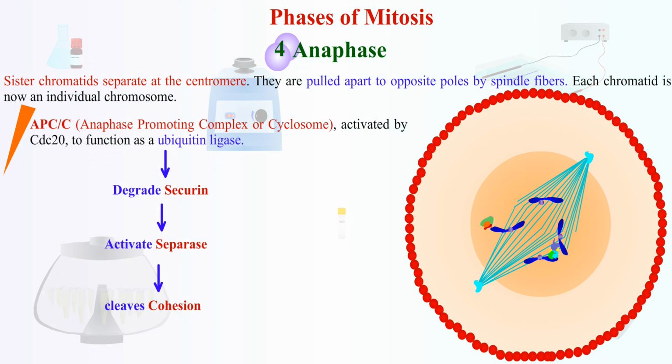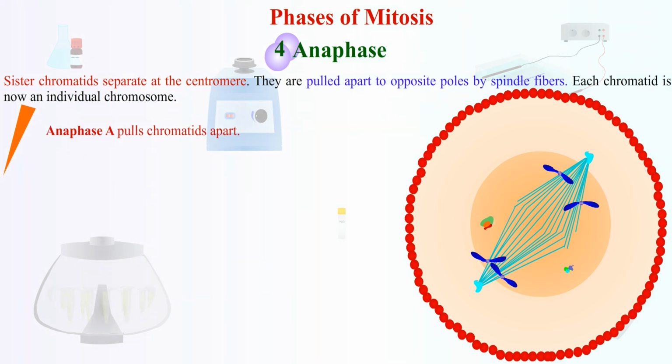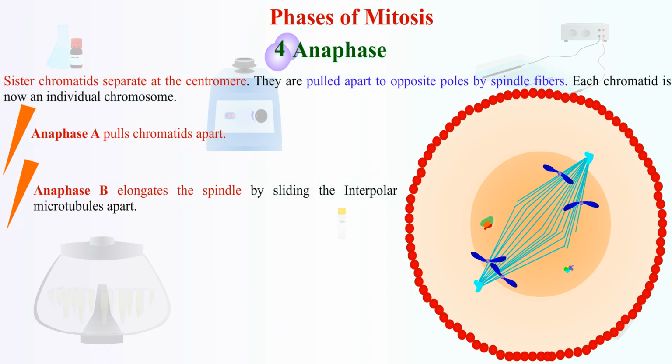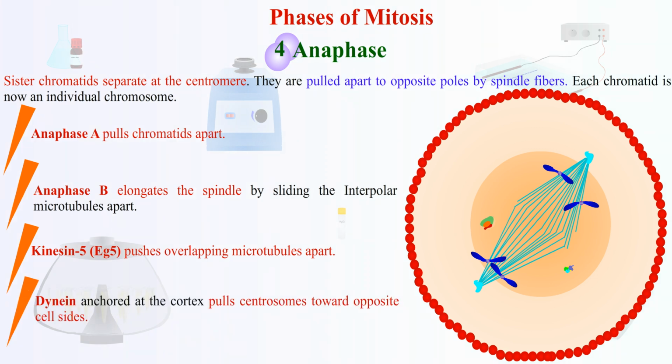Once sister chromatids are free, kinetochore microtubules shorten. Depolymerization occurs at kinetochores and spindle poles. Chromatids are pulled towards opposite poles. While anaphase A pulls chromatids apart, anaphase B elongates the spindle by sliding the interpolar microtubules apart. Kinesin 5, also known as EG5, pushes overlapping microtubules apart. Dynein anchored at the cortex pulls centrosomes toward opposite cell sides.